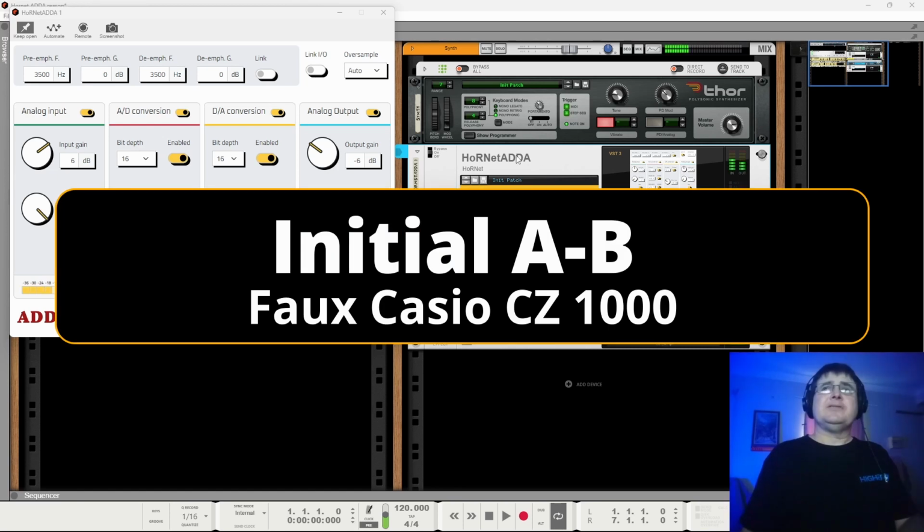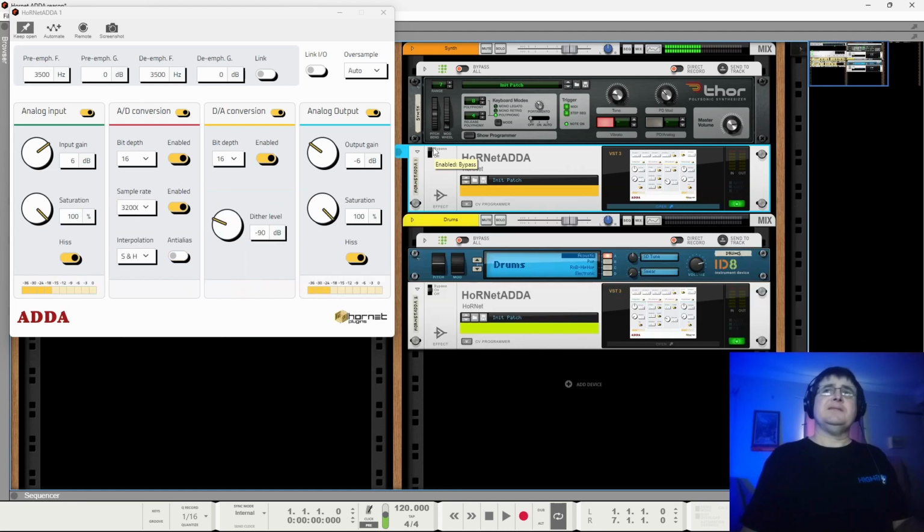I have got this running. Switch it out. Switch it in. We do have dropouts because it's a demo. I'm not necessarily noticing a big difference.